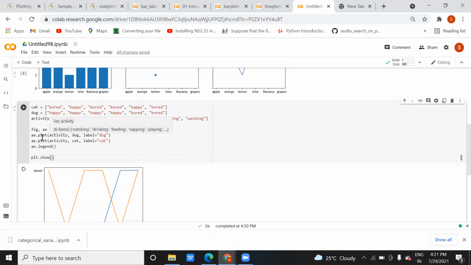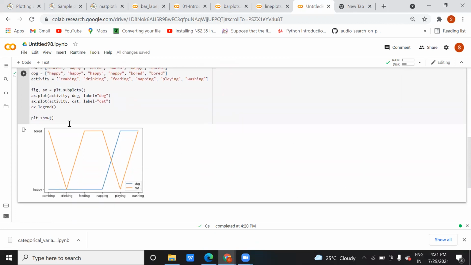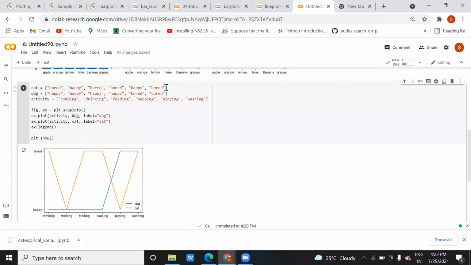So that you need to tell, right? And here you want to draw in between which ones. You can see here you are drawing the graph between the activity and dog. So activity will be your x-axis. You will first pass your x-axis value, activity. Next you pass your y-axis, that is having only two values: bored, happy, bored, happy. Let me add something more: neutral. I'm adding both of these.